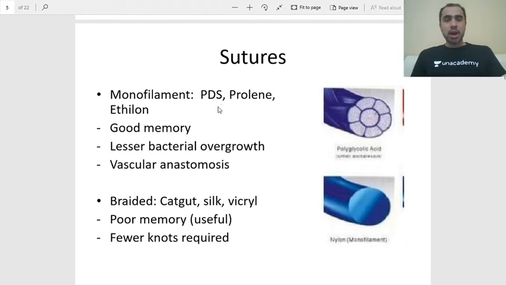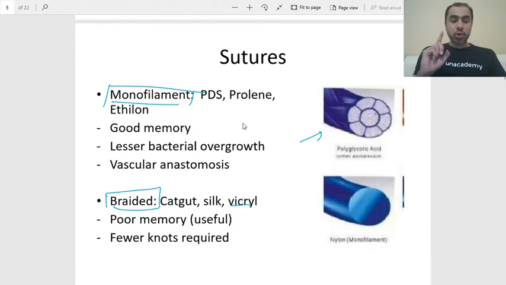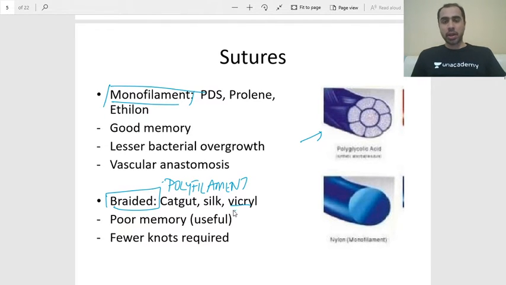Now, that was the barbed suture. Conventionally, you have monofilament sutures and braided or polyfilament sutures. This is a braided suture, okay, like a vicryl, polyglycolic acid. So you see how a braided suture is made. Braided is not barbed, okay, they are different. Braided means polyfilament, like vicryl, silk, or catgut. Now, because it is polyfilament, fewer knots are required. So once I knot it, the knot will remain, it will not slip.